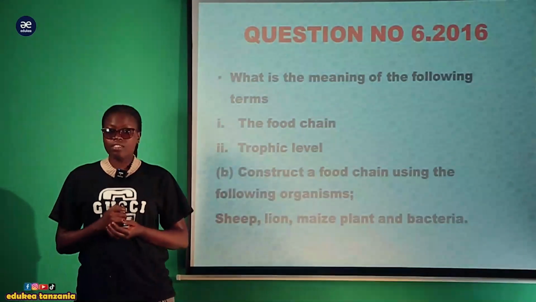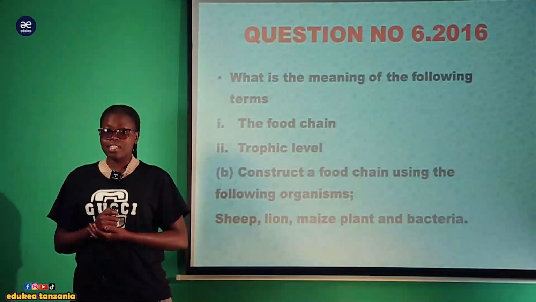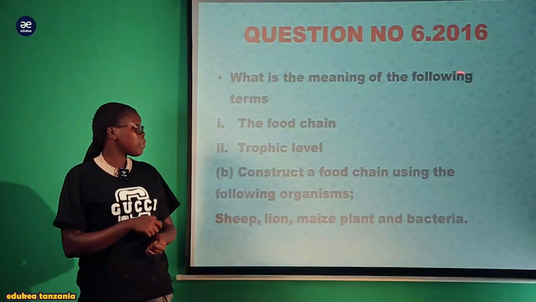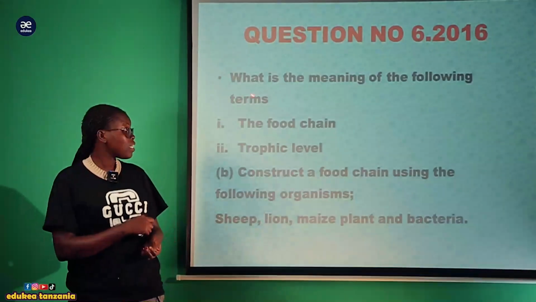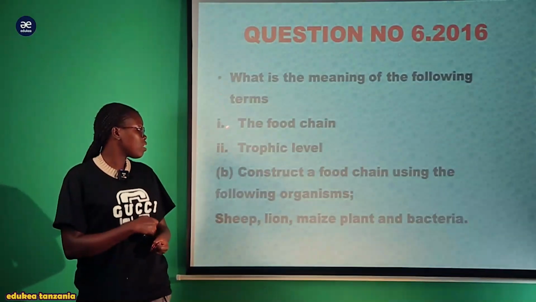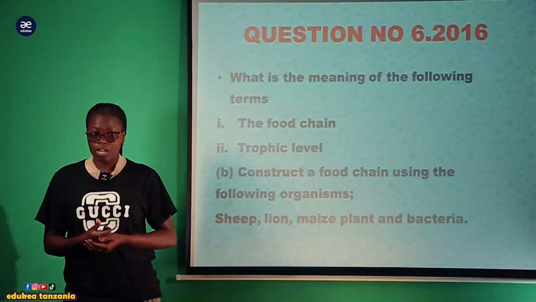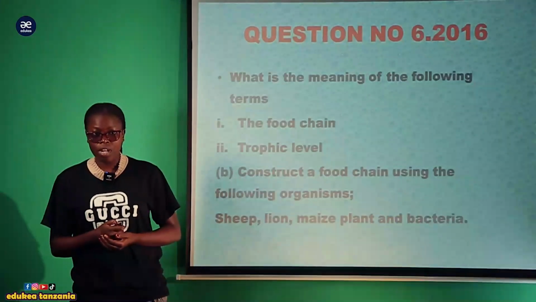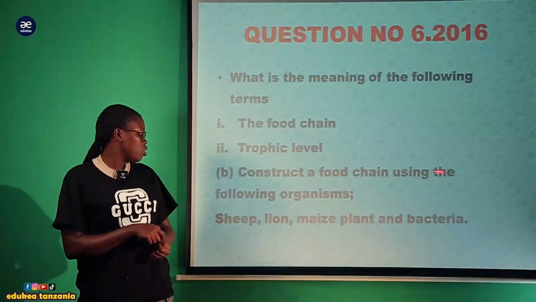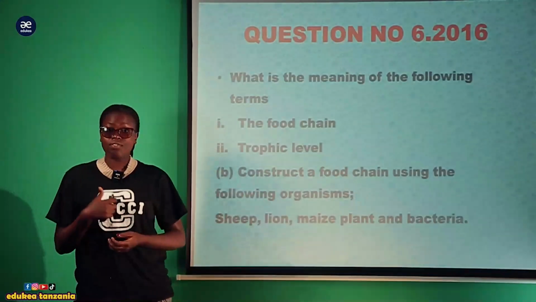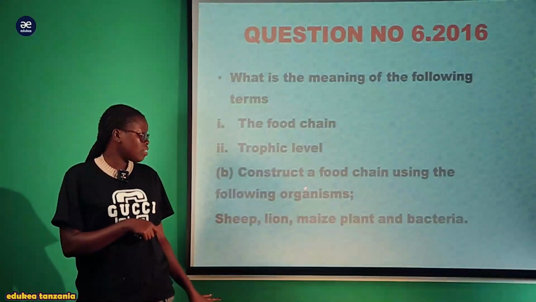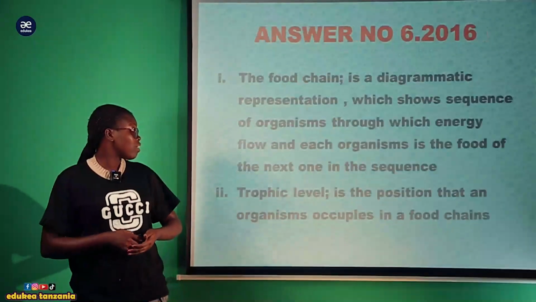In today's session, we have question number 6 for the year 2016. Question 6 Roman A states: what is the meaning of the following terms? The first one, what is the meaning of food chain? The second one, Roman 2, what is the meaning of trophic level? And question 6 Roman B states: construct a food chain using the following organisms. The organisms are sheep, lion, maize plants, and bacteria.